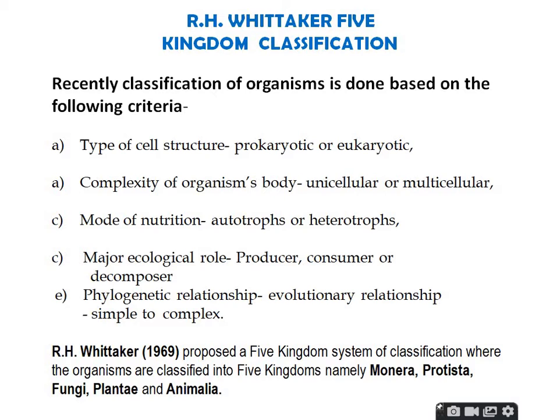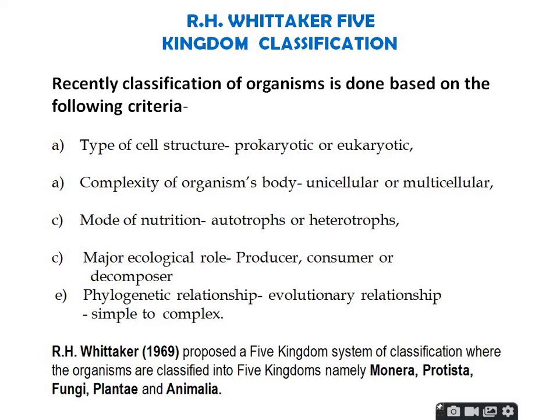Then the complexity of an organism's body, that means unicellular or multicellular organization. Another one is the mode of nutrition, that means autotrophs and heterotrophs, based on how they gather food material. Another is the major ecological role, that means producer, consumer or decomposer. And phylogenetic relationship, evolutionary relationship, from simple to complex.